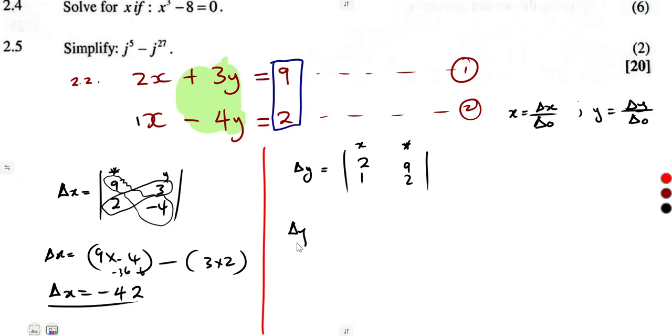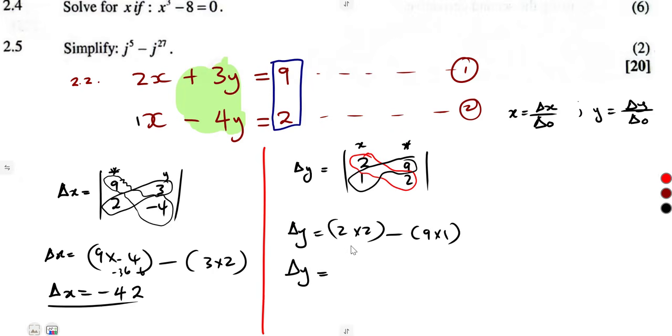So that was it. We're going to have our delta y here. 2 and 2 in the major diagonal. 2 times 2 minus what is remaining? 9 and what? 9 and 1. So that was it. We are going to have our delta y, which is 4 minus 9, and that is what? Negative 5.